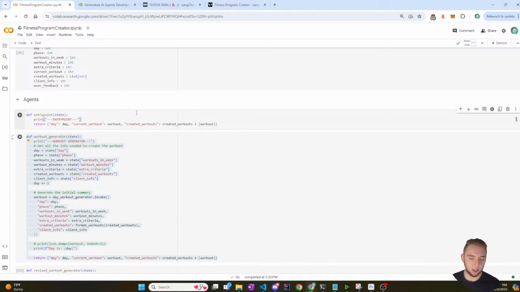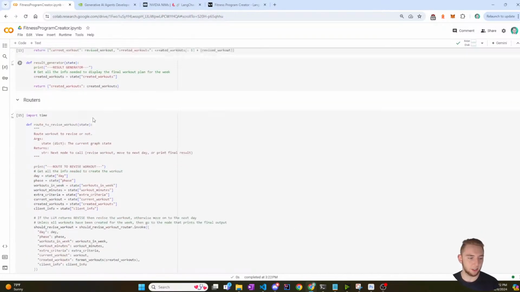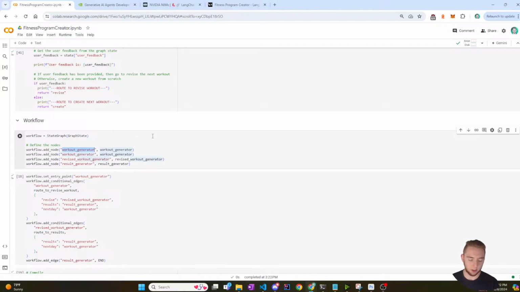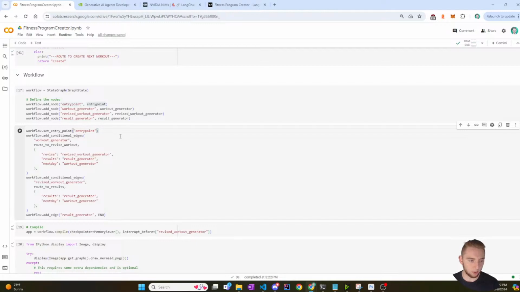So this is a little janky right now, but I will make it do stuff later. It'll just return an empty dictionary, because I don't need it to actually update anything. So that works. Okay, so what I'm going to do here is add a new node at the top here, and I'll call this entry point, and that is the function called entry point. And then the entry point now is going to be called entry point. So it's very meta, but this totally works.